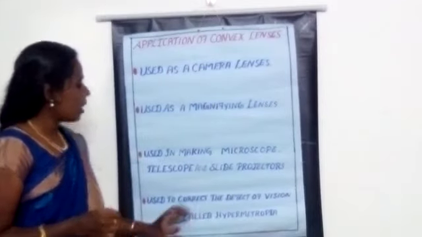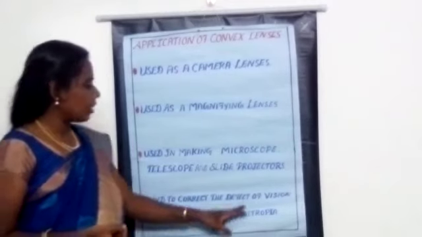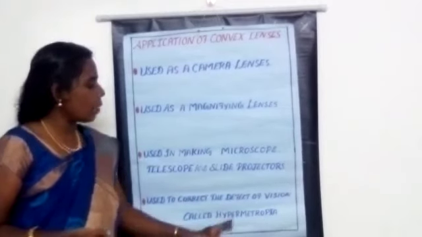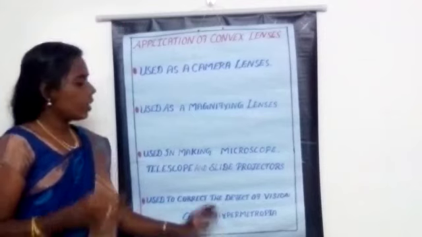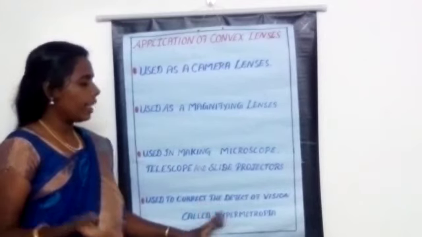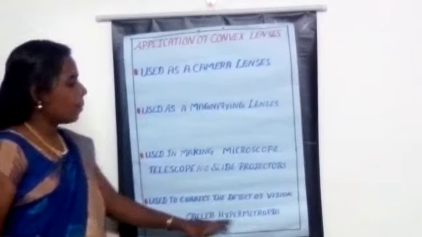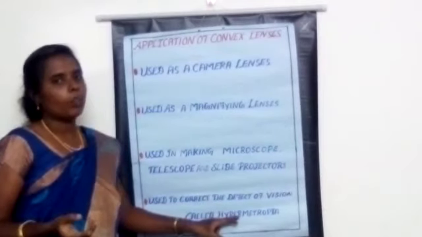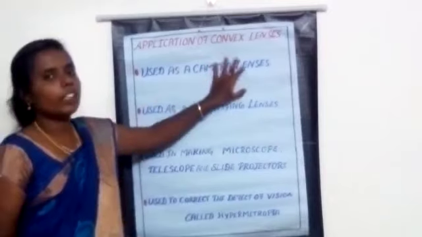The last one is that it is used to correct one of the defects of vision, called hypermetropia. About that we will learn later. There are different types of defects. To correct this defect, hypermetropia, the long sight problem, it can be cured by using what type of lens? Convex lenses.